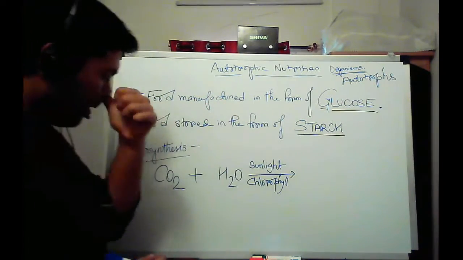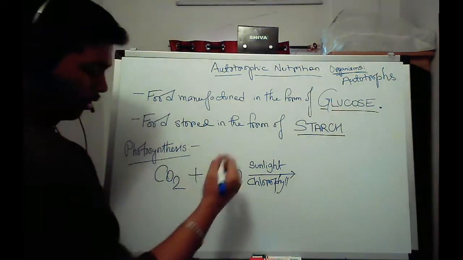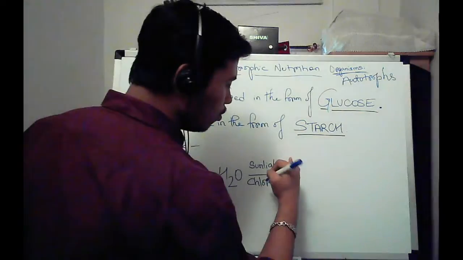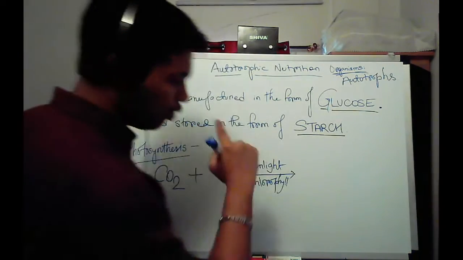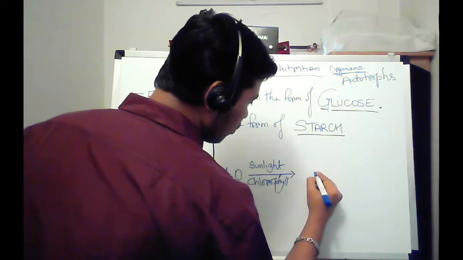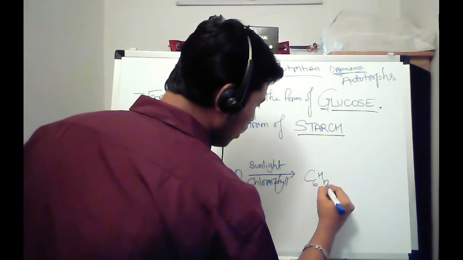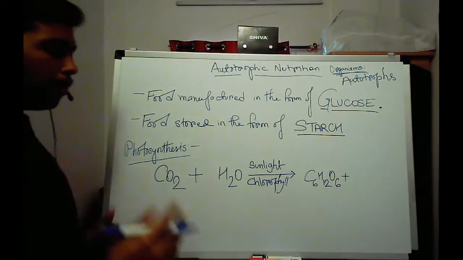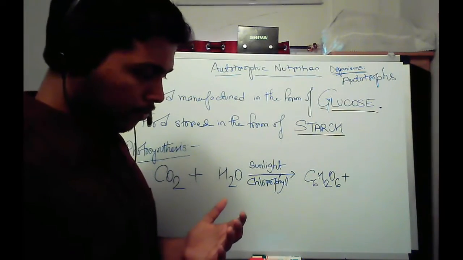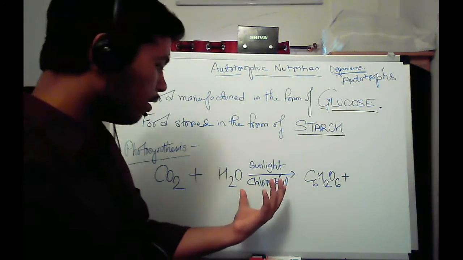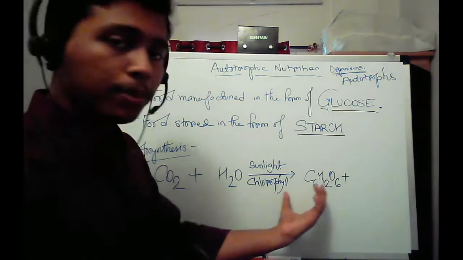Okay, what does happen? It makes a glucose molecule, C6H12O6. If you remember, plants make food in the presence of chlorophyll.